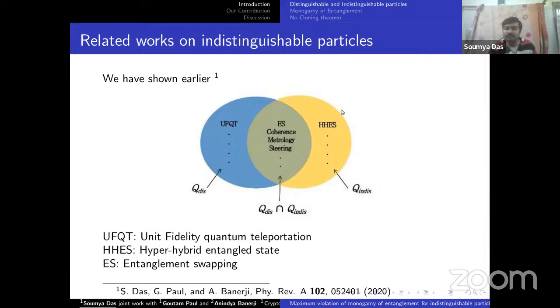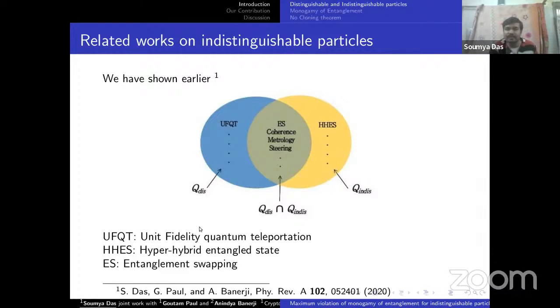This type of state is only possible using indistinguishable particles. Using distinguishable particles, we cannot make this type of state. And there are some properties which can be performed using distinguishable particles and also indistinguishable particles.